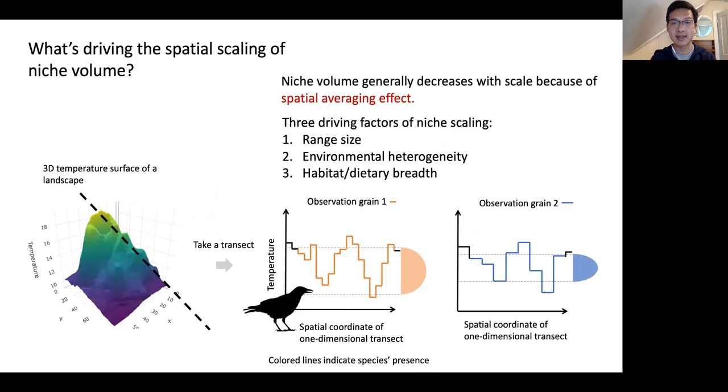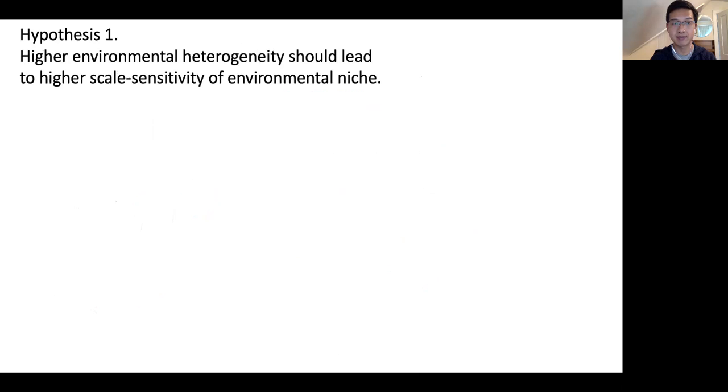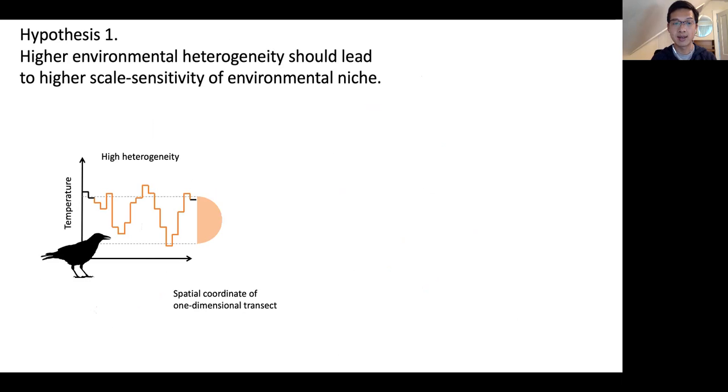We hypothesize that there are in total 3 major factors in driving this relationship: range size, environmental heterogeneity, habitat dietary niche breadth, all due to spatial averaging effect. We hypothesize that higher environmental heterogeneity should lead to higher scale sensitivity of environmental niche. This is because at finest grain, it has the largest environmental variation.